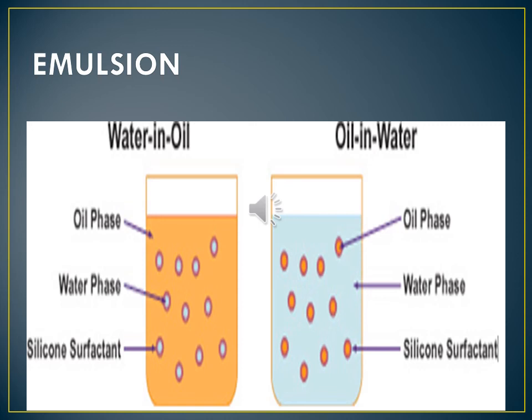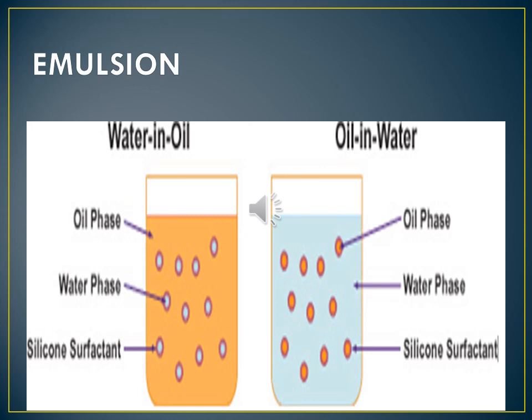One is water in oil, another one is oil in water. Okay, you can see that picture. Can you see, children? Yes. Now, what is emulsion? Emulsion is a colloid of two or more immiscible liquids where one liquid is dispersed in another liquid.